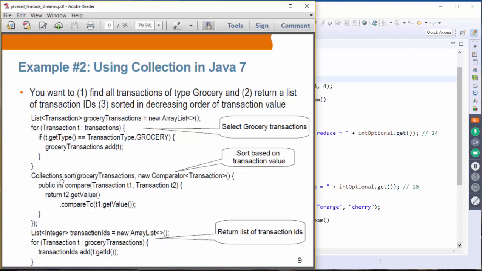We use the Collections utility class and its sort method, and we provide the temporary list object we created in the previous for operation. Then you provide a comparator object, in which you provide some compare logic. And then you create another for loop in which you just get the ID. So you need actually two for loops, and then a sort method here. So this is pretty complicated.